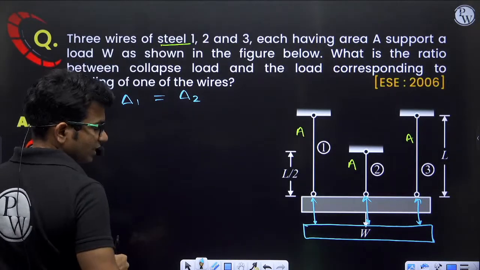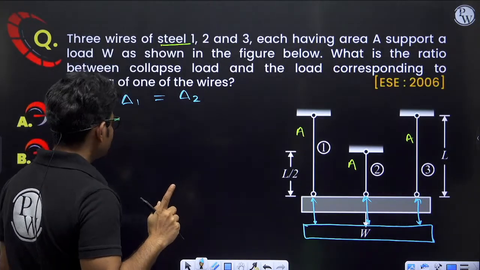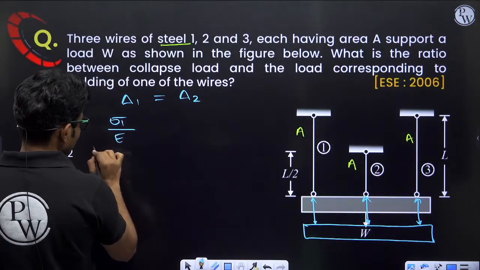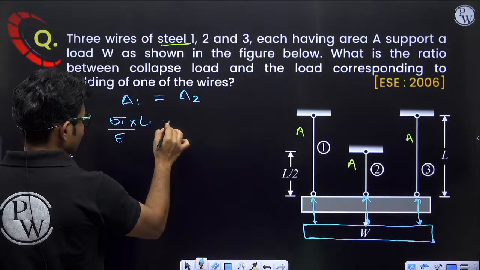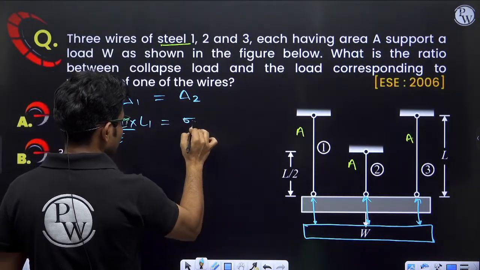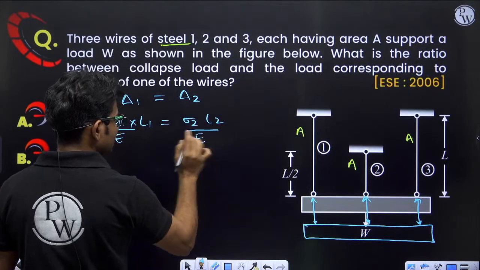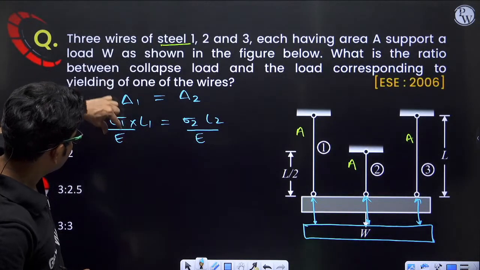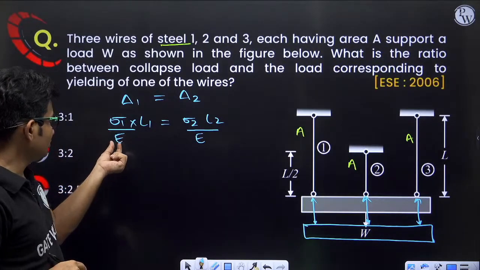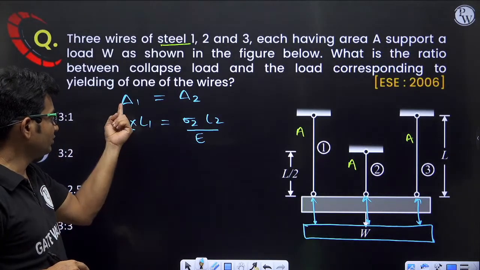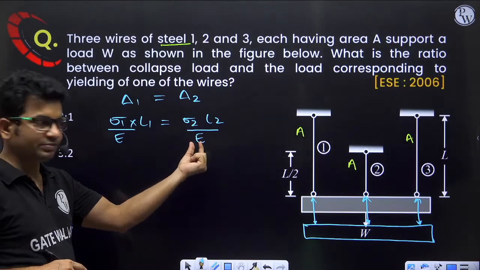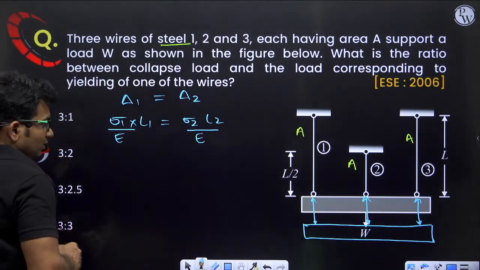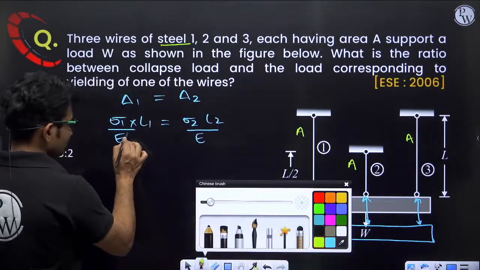If we want to calculate in terms of stress, then sigma 1 upon Young's modulus into L1 will be equal to sigma 2 L2 upon E. Yes or no? Sigma 1 upon E will be strain into length, this will be deflection. Sigma 2 upon E will be strain in this wire into length L2. Now E and E both are same, they will cancel out.